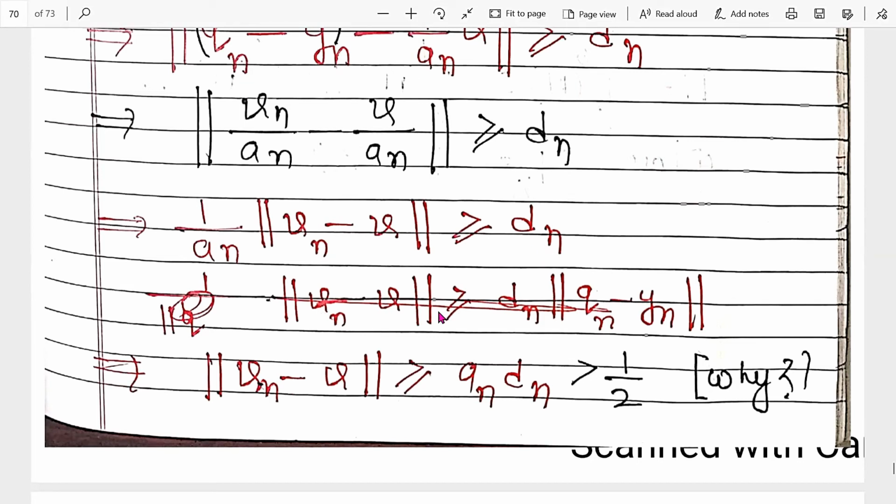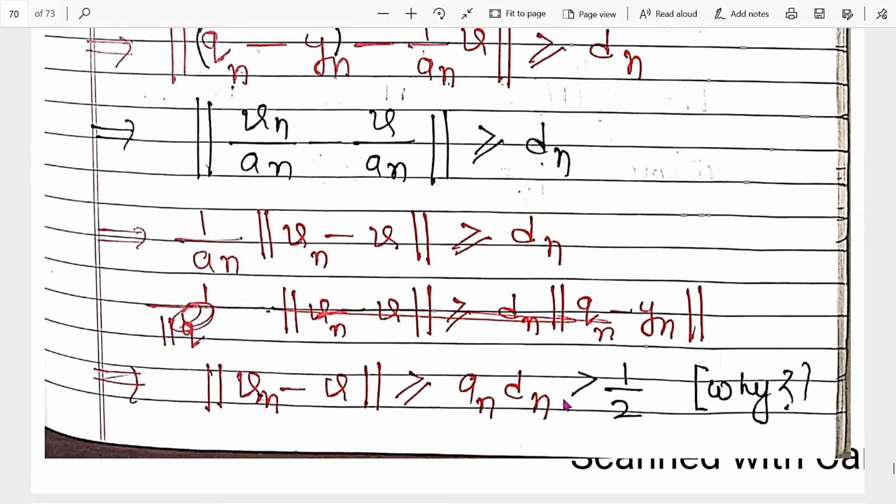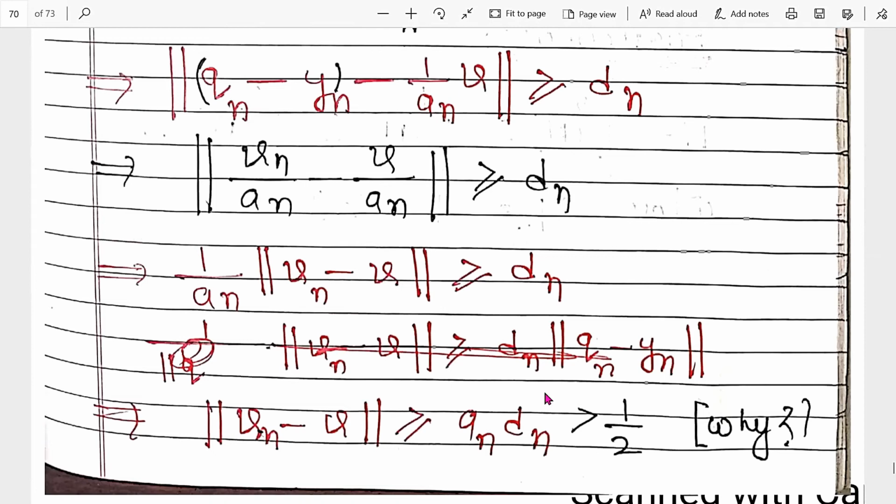So the norm of vn minus v is greater than or equal to an into dn. This product is greater than or equal to dn, and this number is greater than 1 by 2.